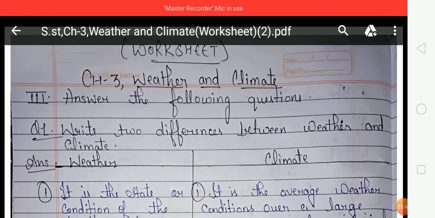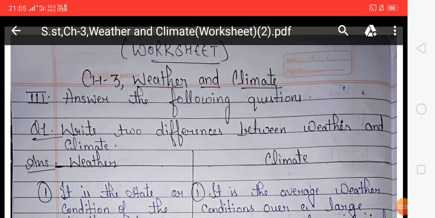So students, look at the factors that influence the climate. There are certain factors that affect the climate. First one is latitude, meaning the distance from the equator. Second one is altitude, or the height of a place above sea level, which also affects the climate of a place. And third, distance from the sea. Places located near the sea have a moderate climate. On the other hand, places located in the interior of a continent have an extreme climate.